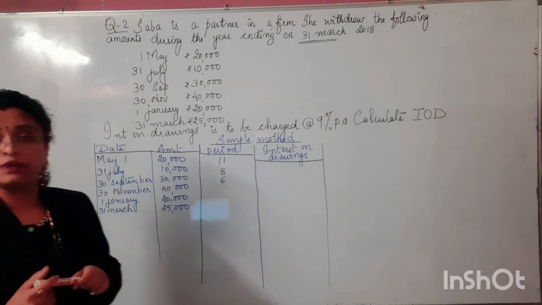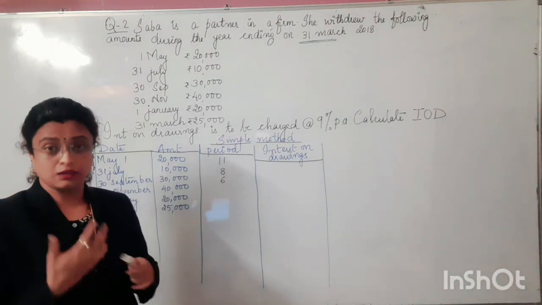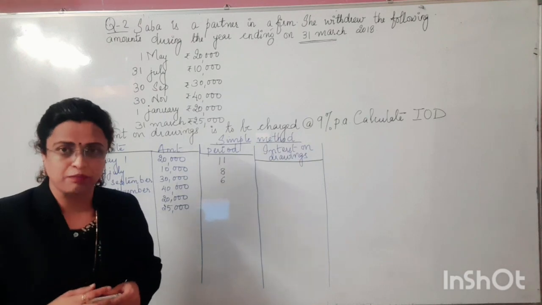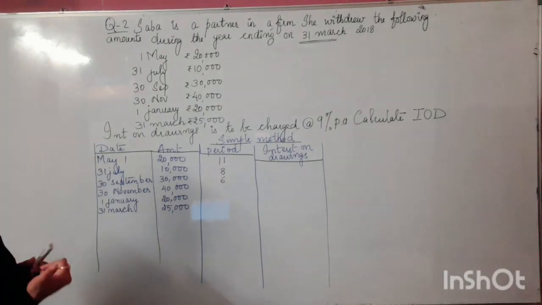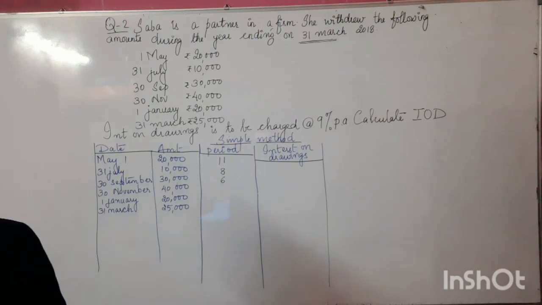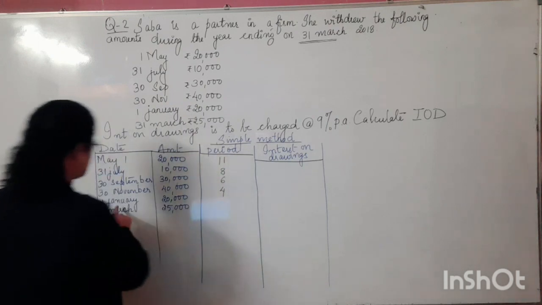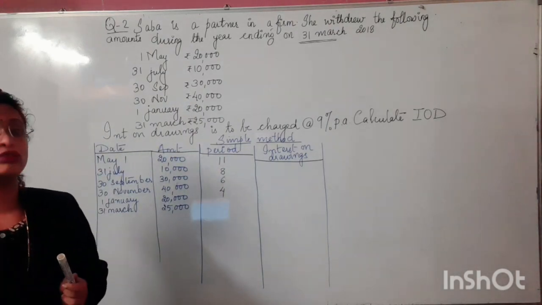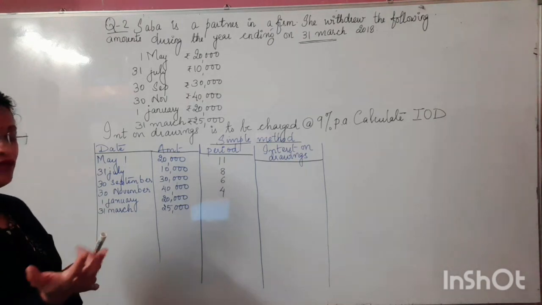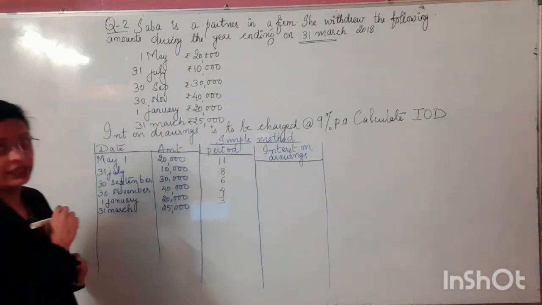Similarly for 30th November. Don't take November again because it's the end of November. So we will start our month calculation from 1st December: December, January, February and March. So how many months will we have here? That is 4 months. Next, 1st January. 1st January means the beginning of January, so include January as well. January, February, March. We have 3 months of interest to be paid.